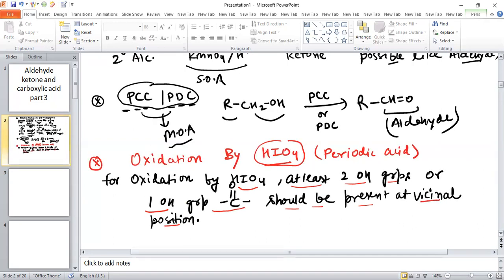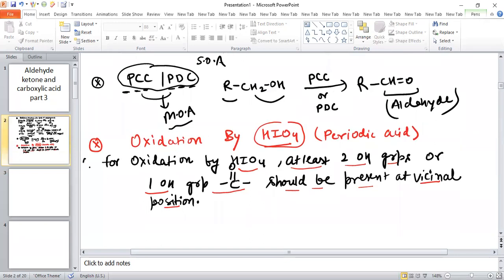Now see the second point. This is basically the first point, and what is the second point regarding oxidation by HIO4?